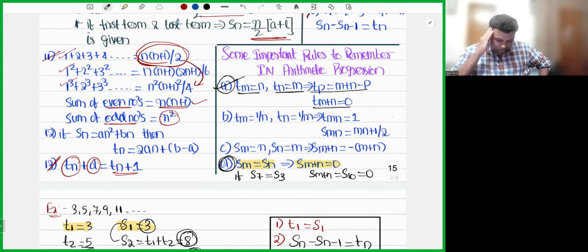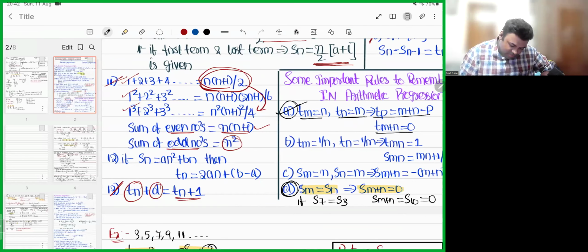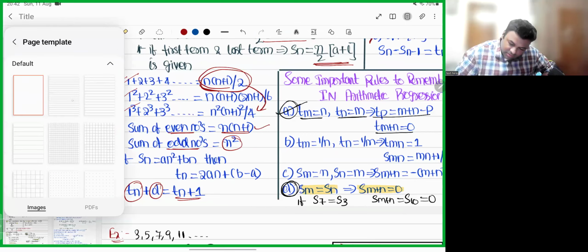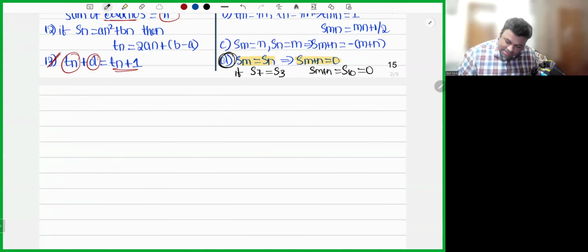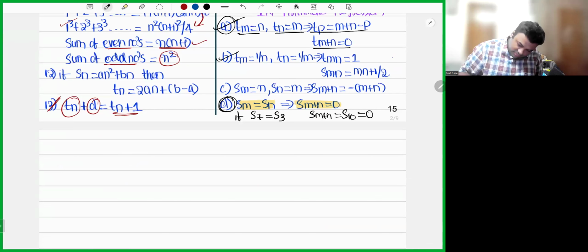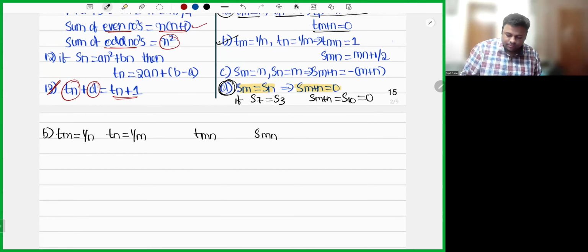No. Point number B. He is telling Tm is equal to 1 by n, Tn is equal to 1 by m. He is telling Tmn is equal to 1. He is asking you to calculate Smn. Oh, it looks a little heavy. Let's do it. Some important results. Second one, let's do. Tm is equal to 1 by n, Tn is equal to 1 by m. He is asking you to calculate Tmn and Smn.